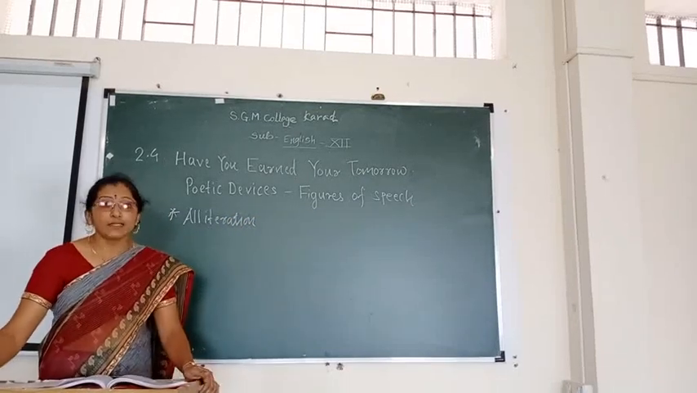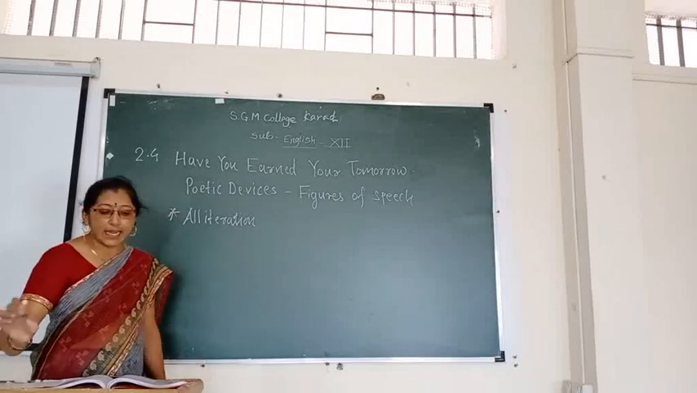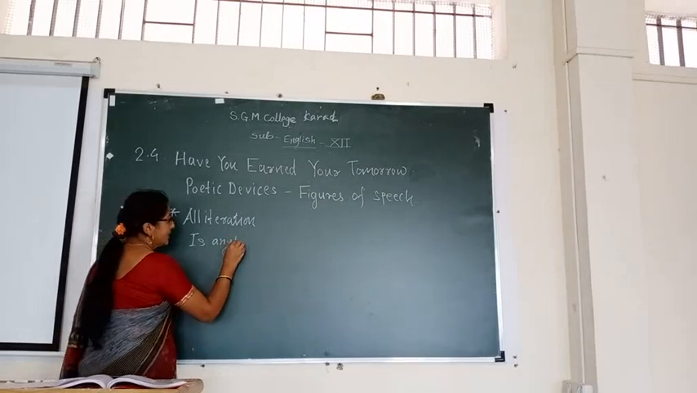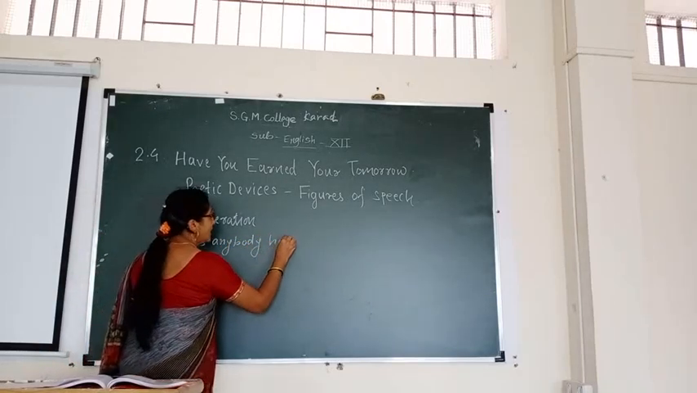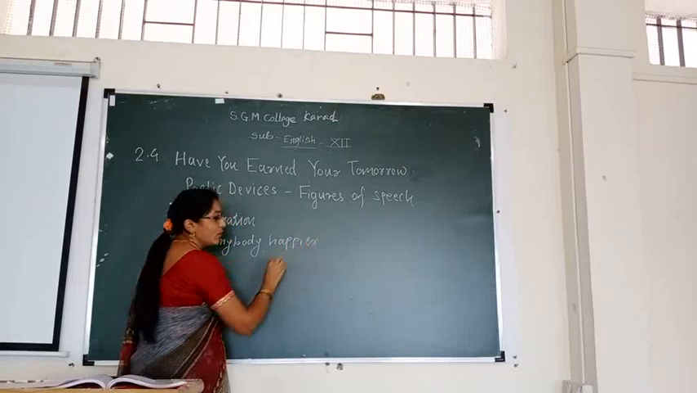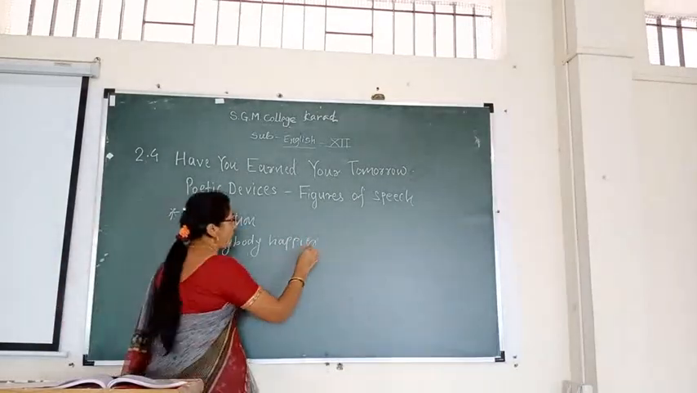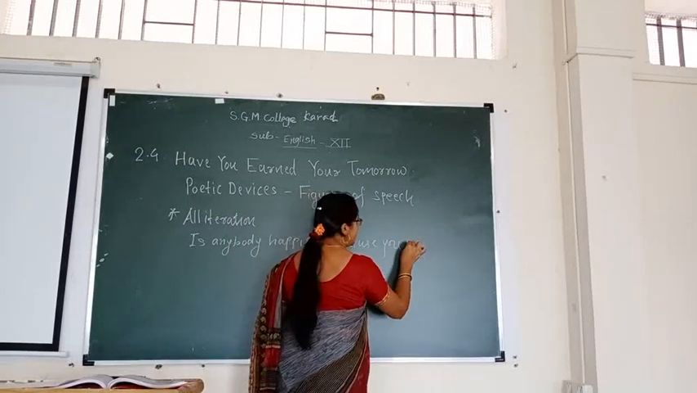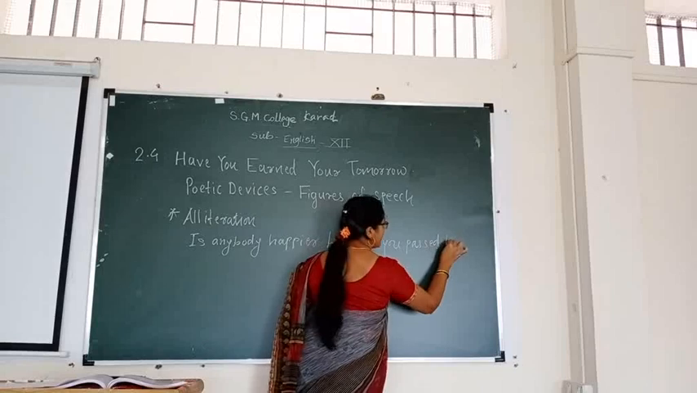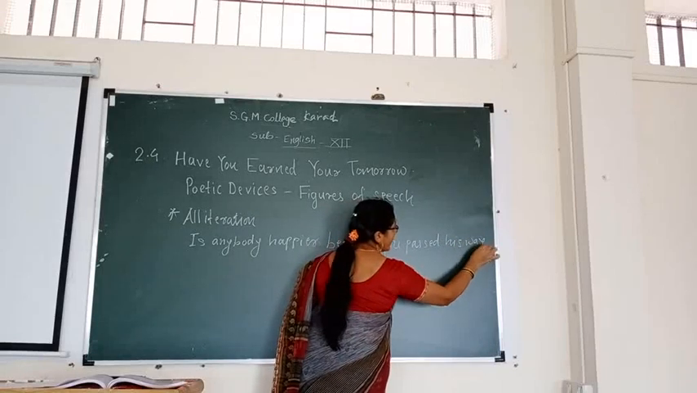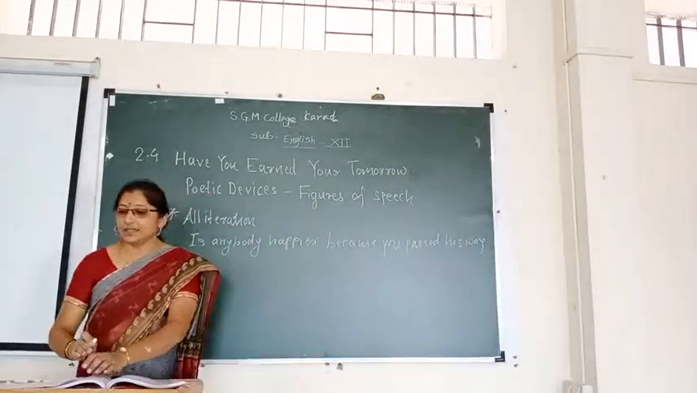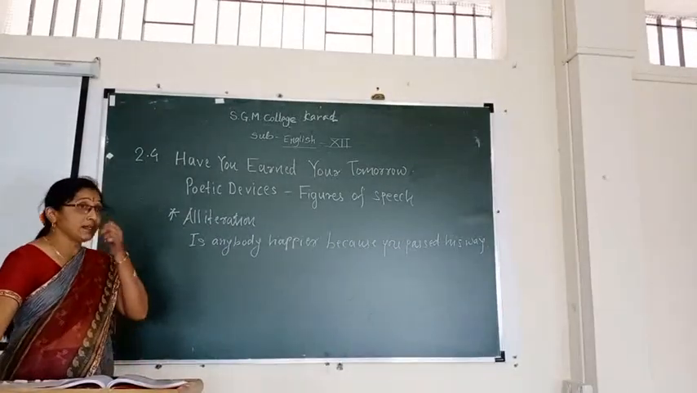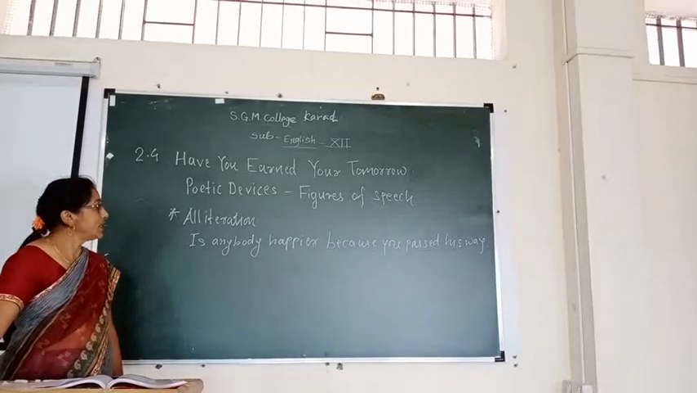First stanza's first line: Is anybody happier because you passed his way? What is meant by alliteration? Alliteration is a figure of speech in which a letter or sound is repeated.